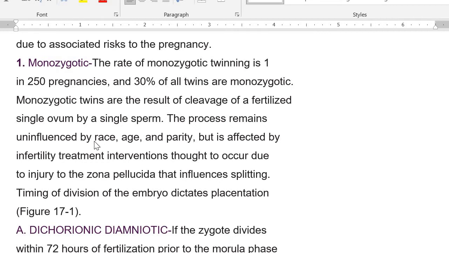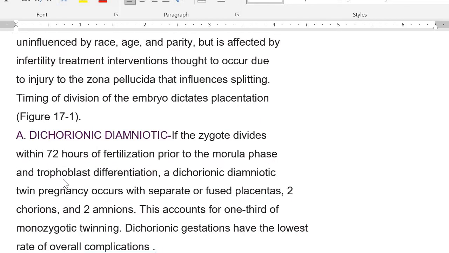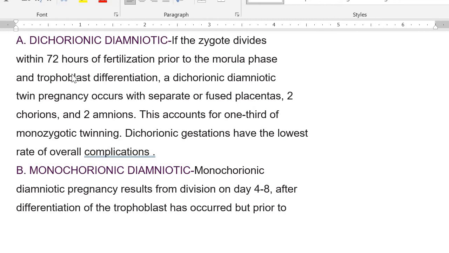Important for the exam: is the rate of monozygotic twins increasing, or is it more common in a certain ethnic group? Remember, it is the same whatever the race of the person, whatever the age and parity, but it is affected by infertility treatment interventions, which are thought to act through injury to the zona pellucida that influences splitting. Timing, and this I will explain to you with the help of a diagram.